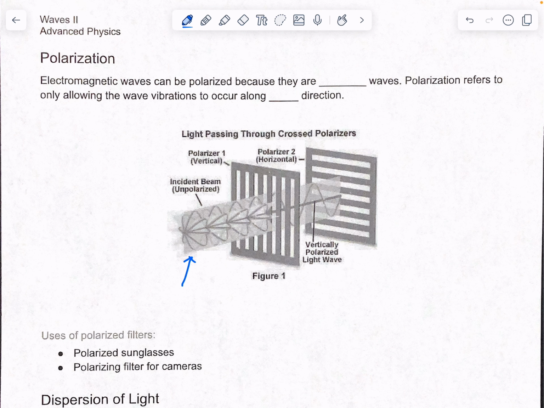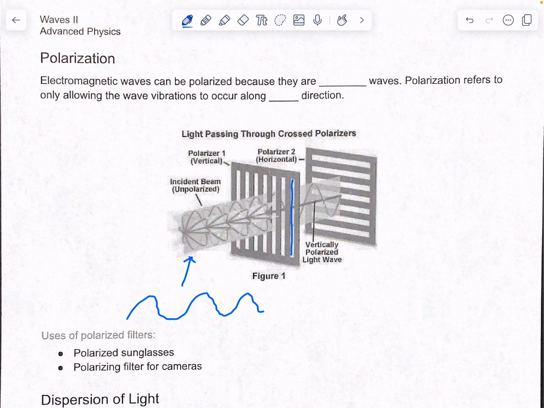If you see here, light is a transverse wave, and it vibrates in multiple axes in all directions. What polarized sunglasses do is they have a little opening, in this case a vertical opening, that only allows in waves that are in that direction. Anything vertical will make it through, but anything horizontal or at an angle will be blocked out. That's the purpose of them, because light can be damaging to the eye. Polarized sunglasses block out a lot of those waves, which reduces the frequency coming into your eye, which reduces the energy, which reduces the damage.